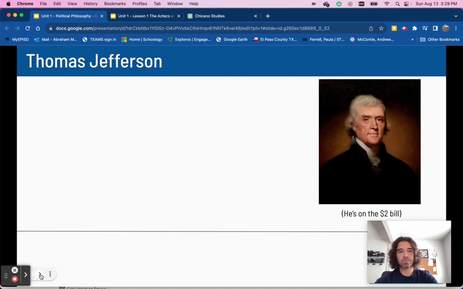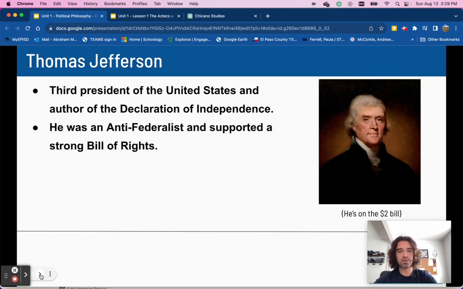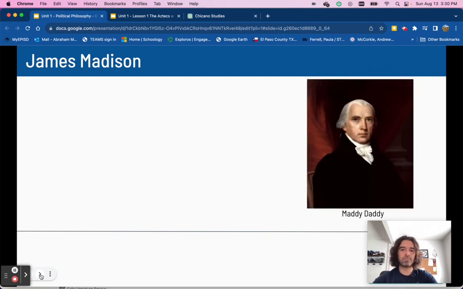Thomas Jefferson. He's our third president of the United States and the main author of the Declaration of Independence. He was an anti-federalist and supported a strong Bill of Rights. And he opposed a strong central government, and this led to the creation of political parties. Anti-federalists versus federalists.